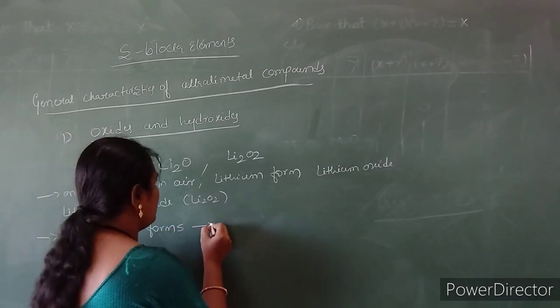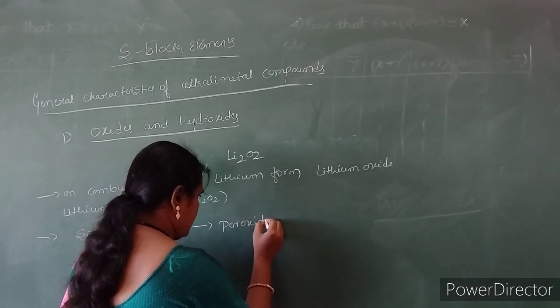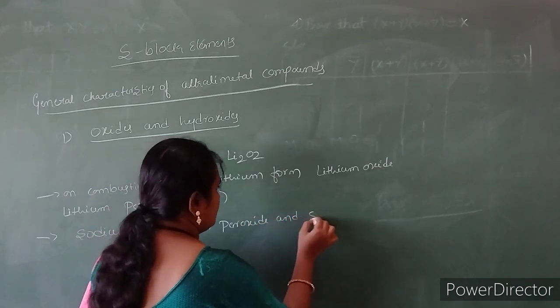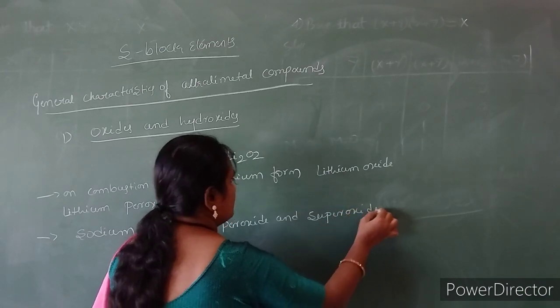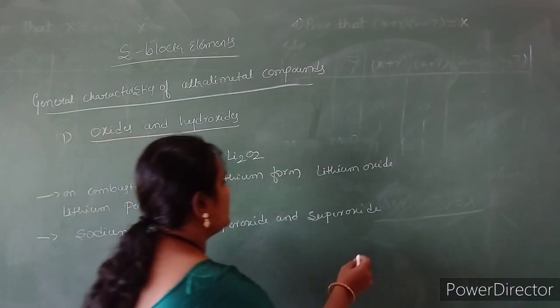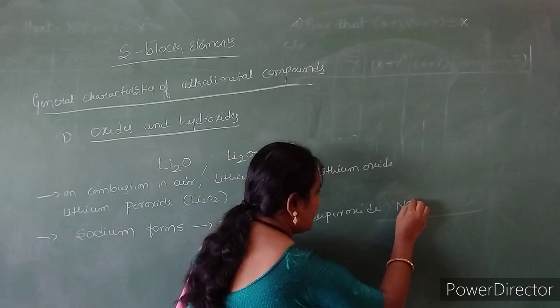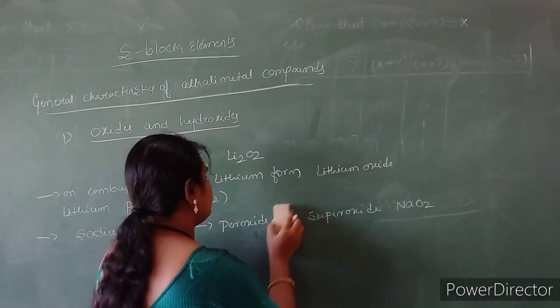That is Na2O2 and NaO2: the superoxide is NaO2 and the peroxide is Na2O2.